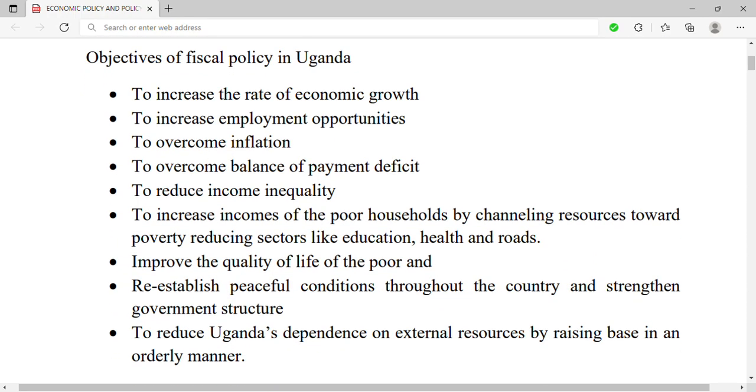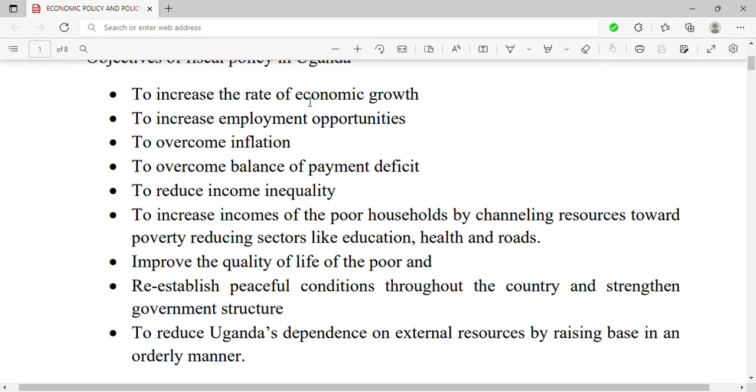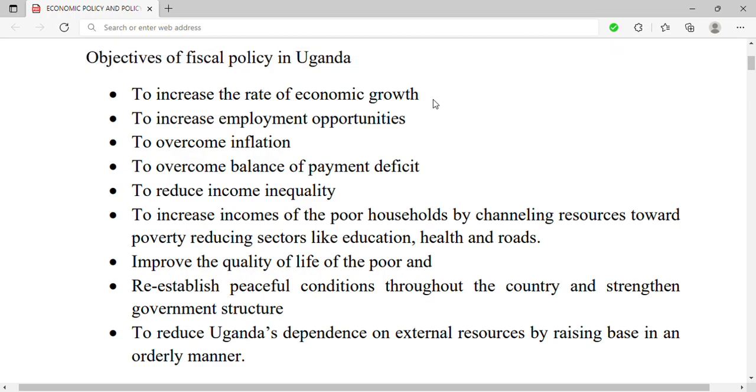The first objective is to increase the rate of economic growth. If the government incurs expenditure, for example, on the construction of roads, the construction of schools, healthcare, and all that, they want to improve the production of goods and services in the country, which in turn will increase the rate of economic growth in the country.